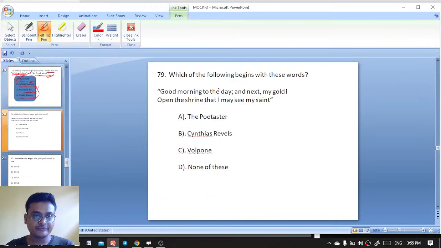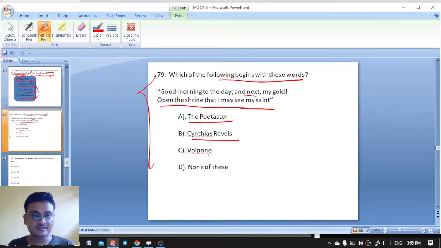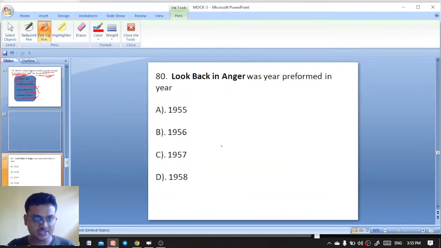Next question. Which of the following begins with these words: "Good morning to the day, and next my gold, open the shrine that I may see my saint"? The Poetaster, Cynthia's Revels, Volpone, none of these. These are the opening lines of Volpone, or The Fox, by Ben Jonson.